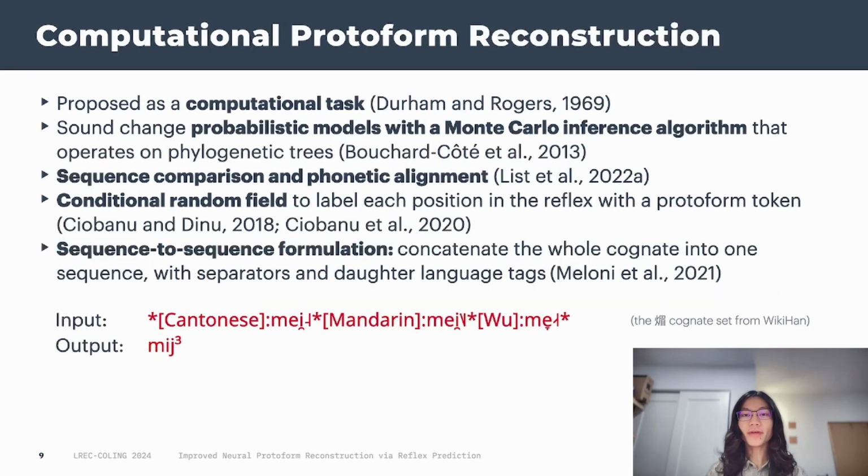Comparative reconstruction can be an extremely laborious process, especially when there are lots of cognate sets to look at. Unsurprisingly, there have been many attempts to automate this task computationally, including by using probabilistic models, sequence comparisons and alignment, and conditional random fields. Meloni et al. 2021 views protoform reconstruction as a sequence-to-sequence task, which we know how to model with neural networks. What they do is that they concatenate all the reflexes into one long sequence like this and have an encoder-decoder RNN model predict the reconstruction.